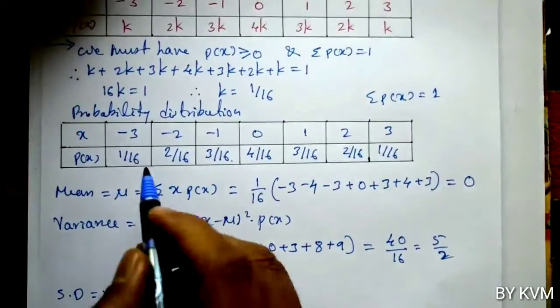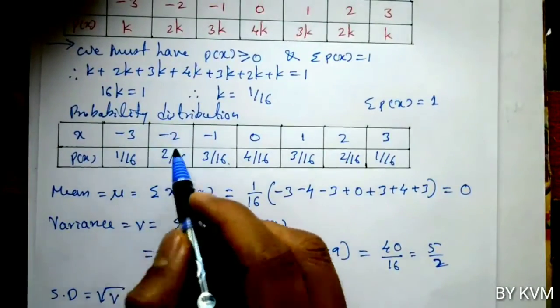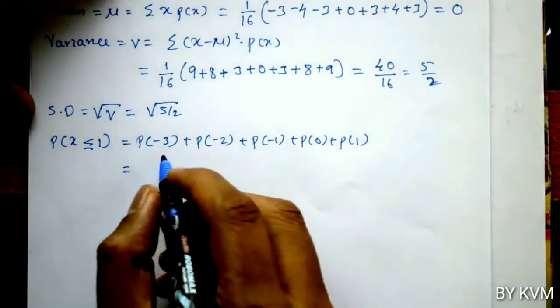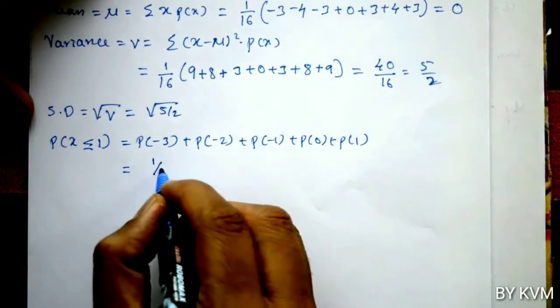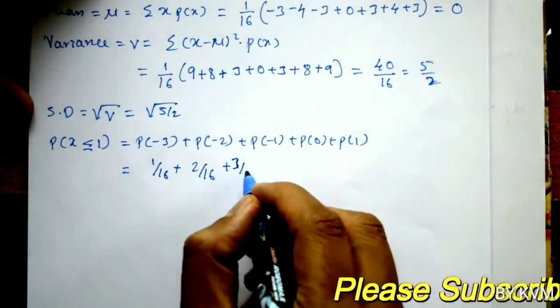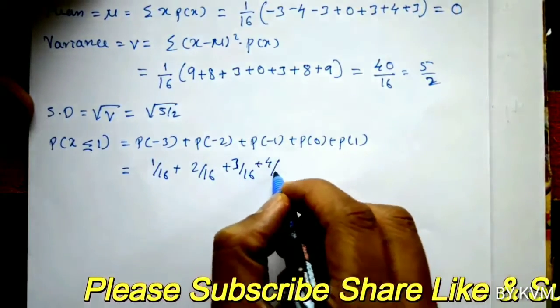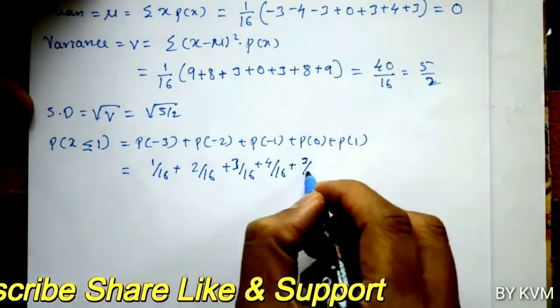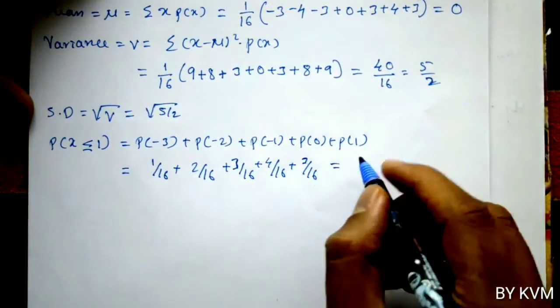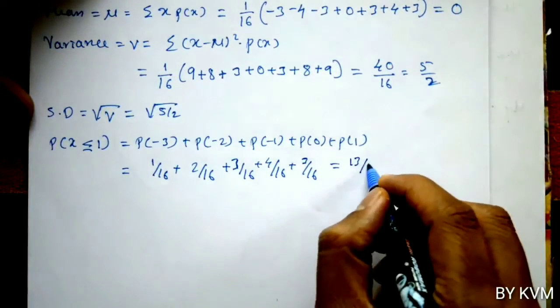So, now I add all the values: probability of minus 3 is 1 by 16, probability of minus 2 is 2 by 16, probability of minus 1 is 3 by 16, probability of 0 is 4 by 16, probability of 1 is 3 by 16. So, 1 by 16 is common, and when you add we get 13 by 16.